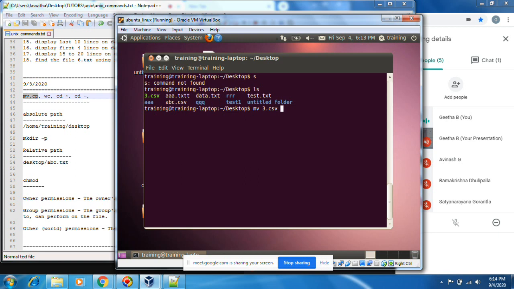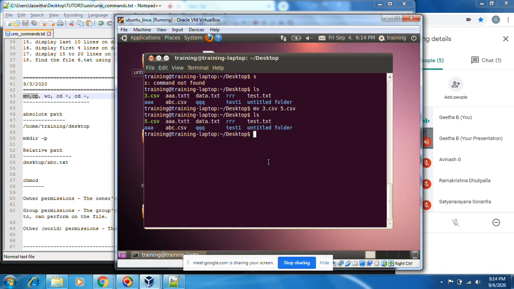That means I am renaming 3.csv to 5.csv. In this case, 3.csv will get deleted, and the file will be renamed as 5.csv. You see ls. Okay, I see there is no 3.csv here.